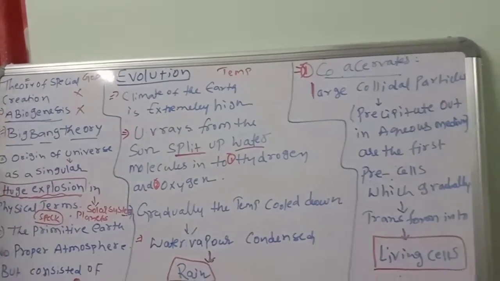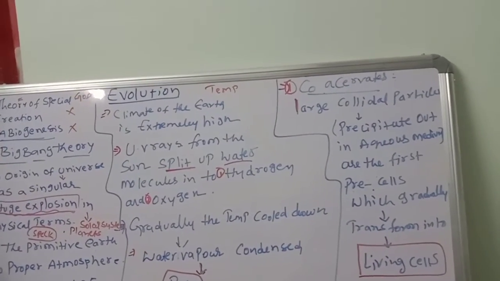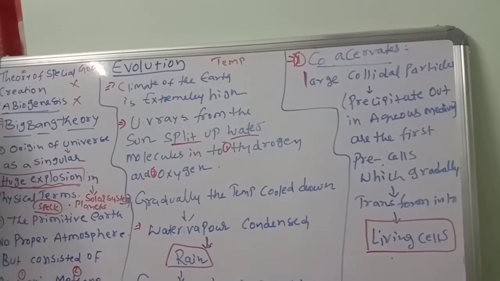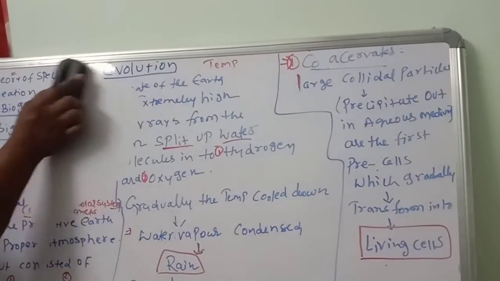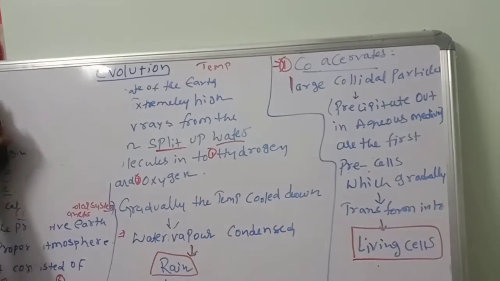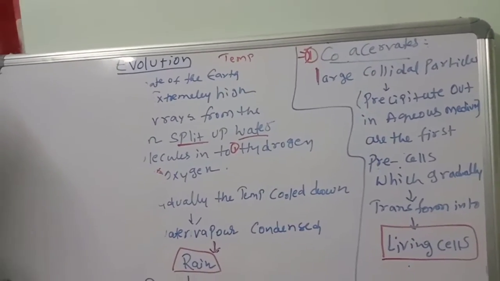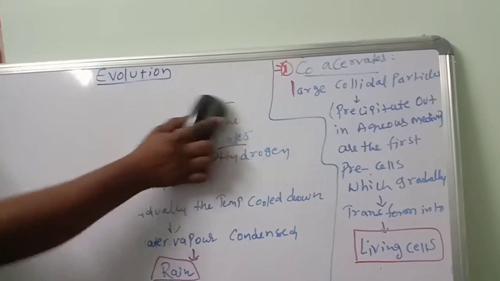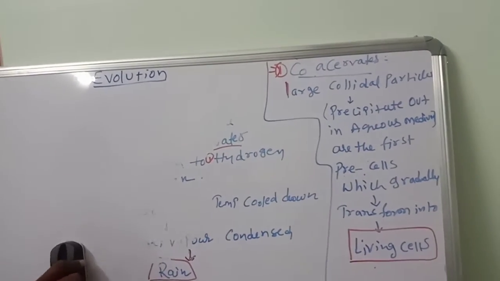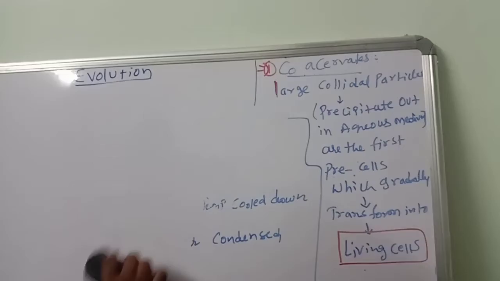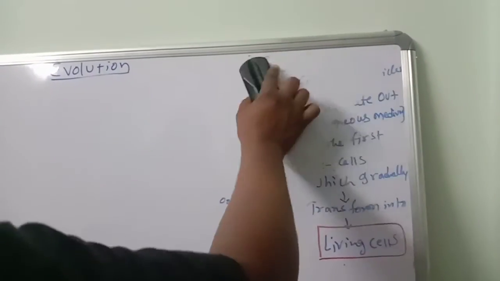The next theory is the theory of biogenesis, which we will discuss now. Theory of biogenesis means, as you know very well, life came from life.